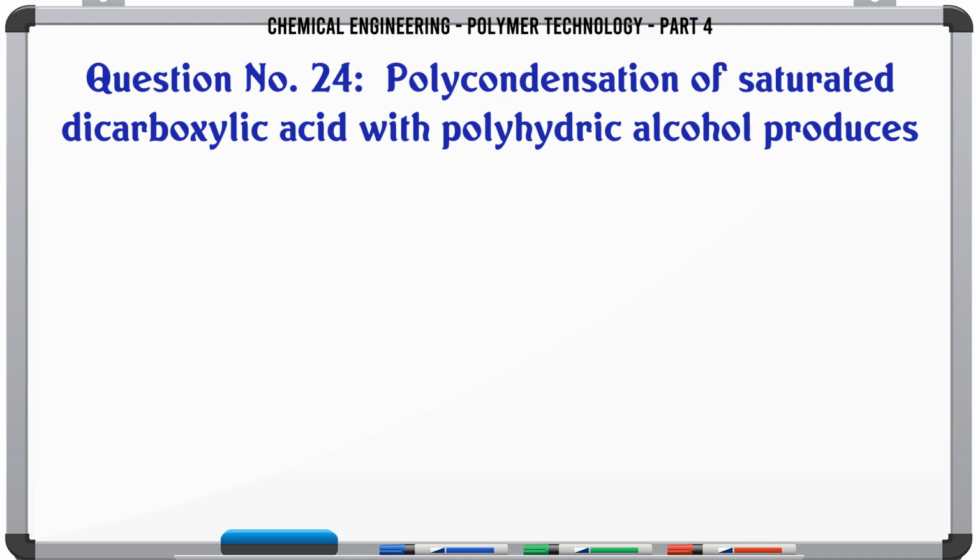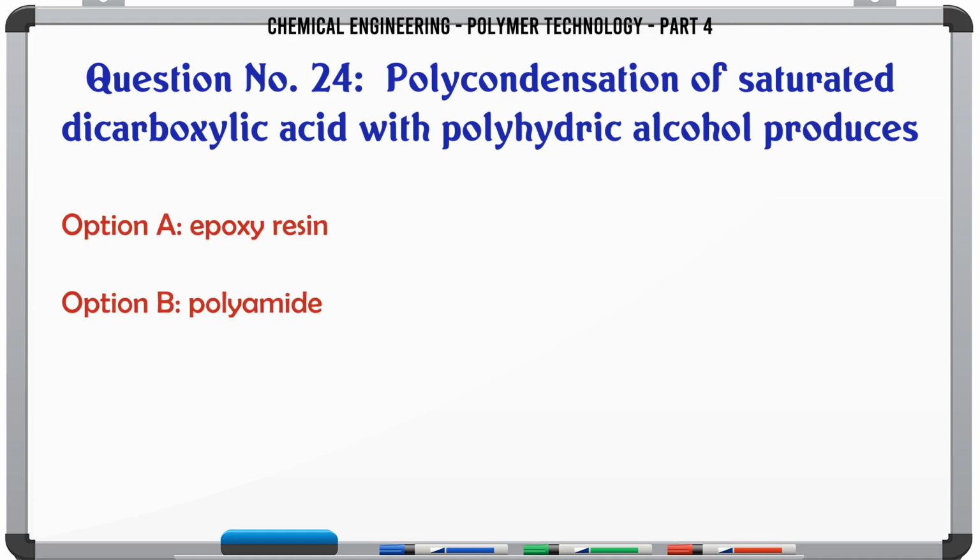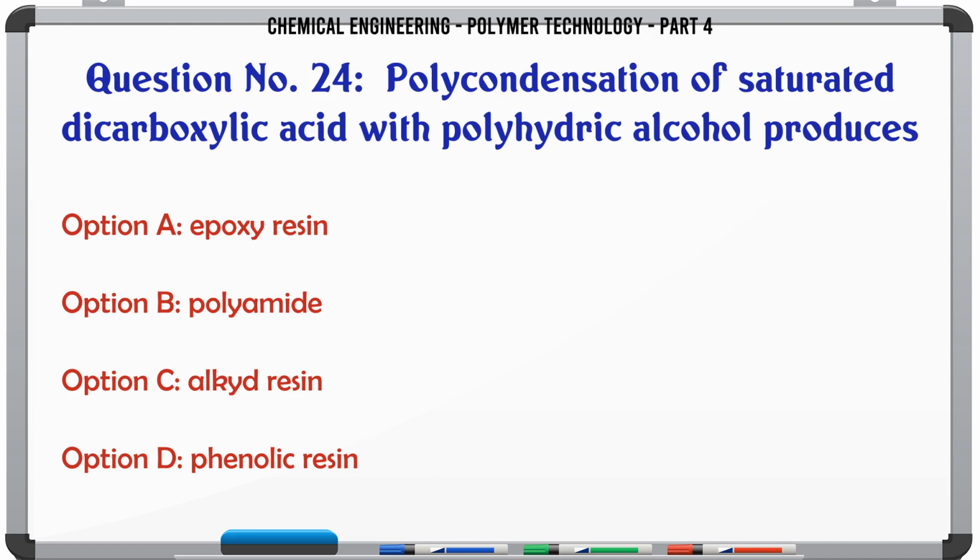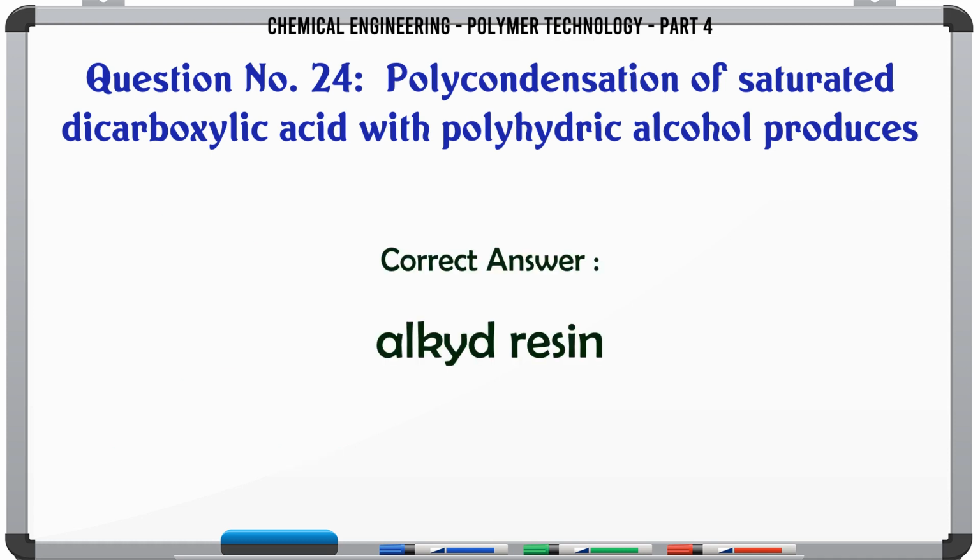Polycondensation of saturated dicarboxylic acid with polyhydric alcohol produces A. epoxy resin, B. polyamide, C. alkyd resin, D. phenolic resin. The correct answer is alkyd resin.